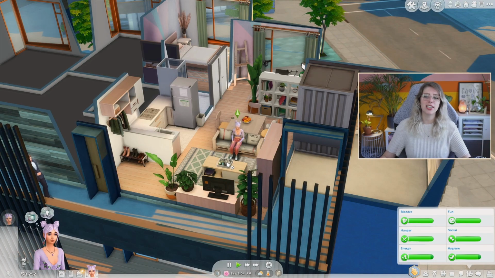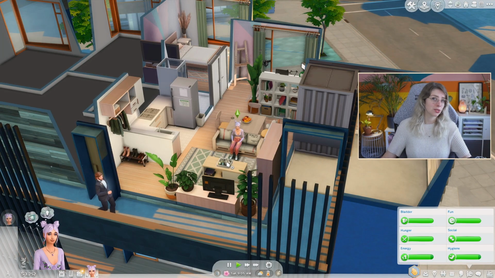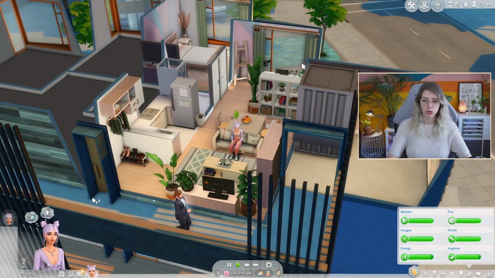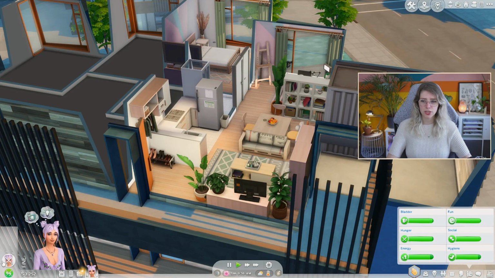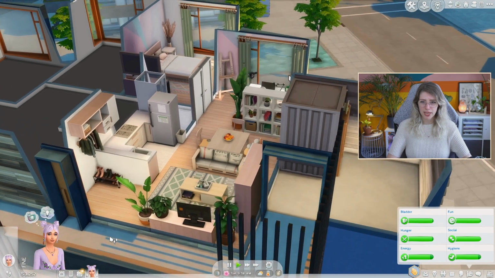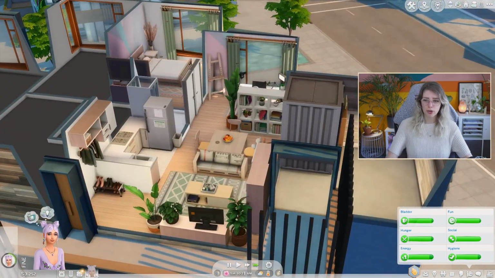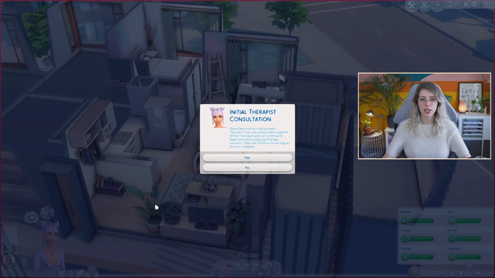I'm interested to see, if you play with this mod and you're doing a rags to riches or something, your sim will have so much extra struggle. Okay, she just went, so it is a rabbit hole event, meaning that she is just out of the house. It is not like an event that you actually go to.